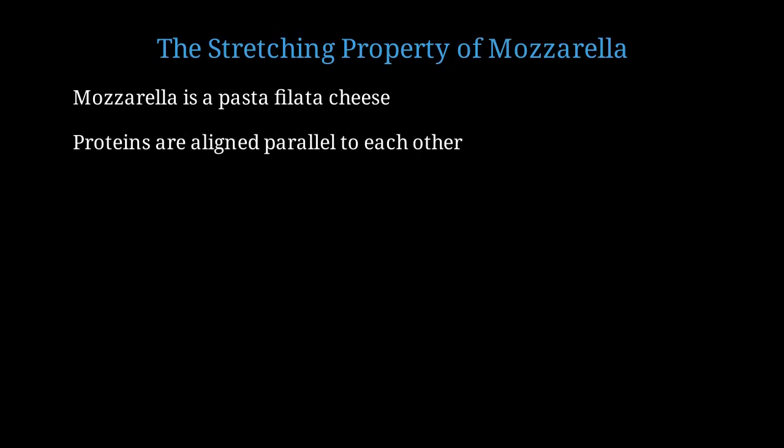Let's examine one special case, the stretching property of mozzarella. Why does mozzarella stretch while cheddar doesn't? Mozzarella is a pasta filata cheese, meaning it's stretched during production. This aligns the protein strands. The mechanical stretching aligns casein proteins parallel to each other, like fibers in a rope.